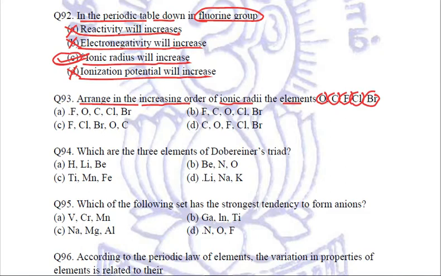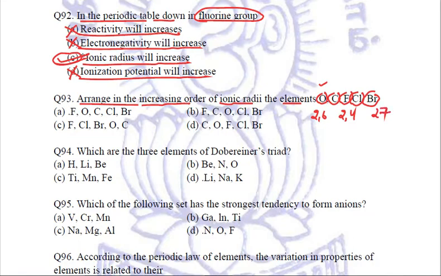If we try to relate, then we know that oxygen's atomic number is 8, so electronic configuration is 2,6; carbon is 2,4; fluorine is 2,7.